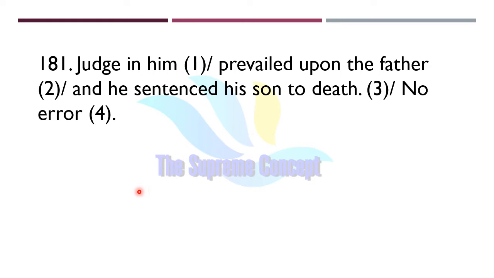Question number 181. We have already covered 180 questions in our previous classes, so we will be continuing this number up to 1200 plus. Be with us and let us discuss this question. Question number 181 says, Judge in him prevailed upon the father and he sentenced his son to death. Now figure out where exactly the error lies in this sentence and mark your answer.